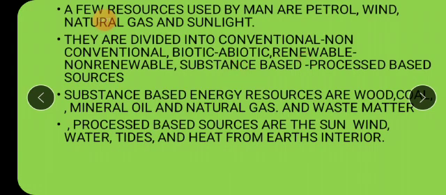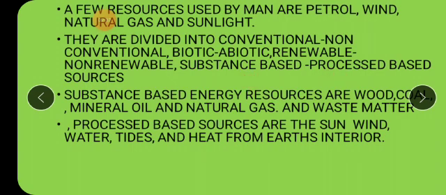Renewable energy resources, which could be used again and again, like solar energy, water, it will never finish, it will never end, they can be used again and again. They are said to be renewable sources of energy. And non-renewable, which will finish one day, like petrol, the best example. Once we use it, it gets finished and it is very difficult to get it back. It will take thousands and millions of years to produce petrol again. So they are said to be the non-renewable sources of energy which cannot be made again.